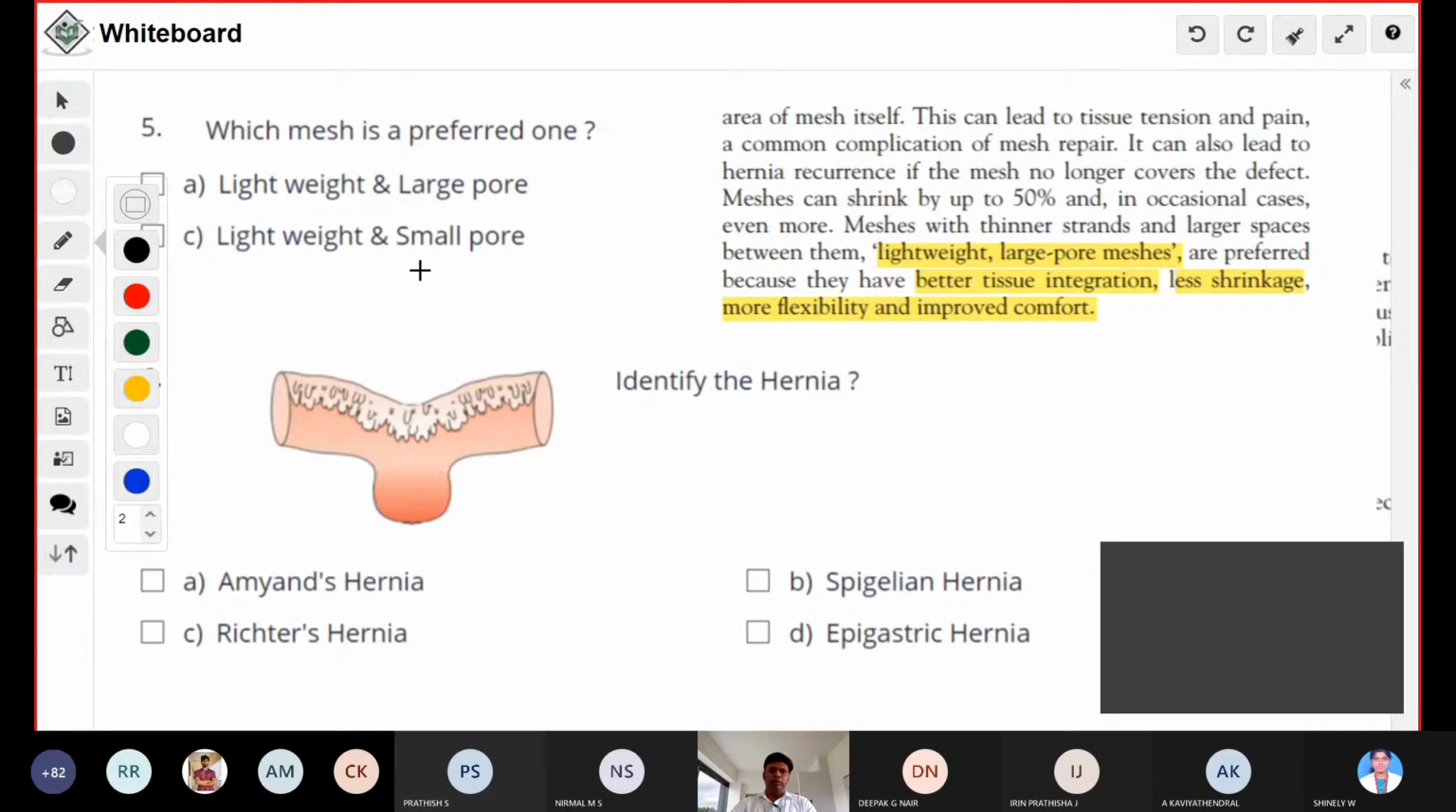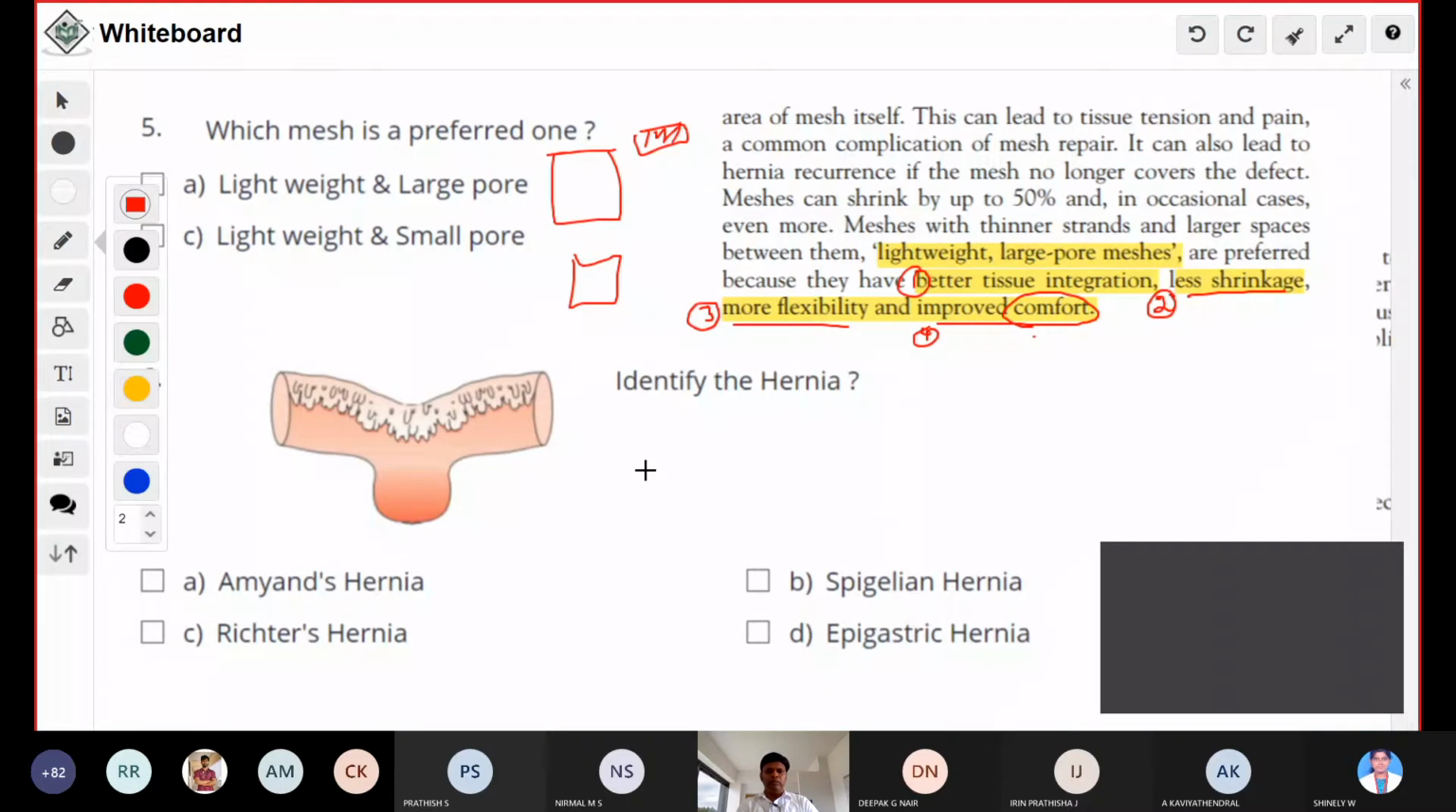Then followed by shrinkage. All meshes usually shrink if you are keeping a mesh this size. Even 50% of the mesh can go for shrinkage. That's why you will get a recurrence also in some cases. But here, if you are using a lightweight and large pore mesh, you will get less shrinkage of the mesh. And the third one is that it is more flexible. Some meshes are very rigid, but this type of mesh will be more flexible. And the fourth one is patient comfort, which will be improved. For these 4 reasons, you should ideally use the lightweight large pore mesh.